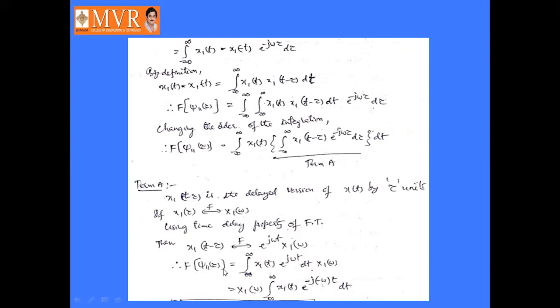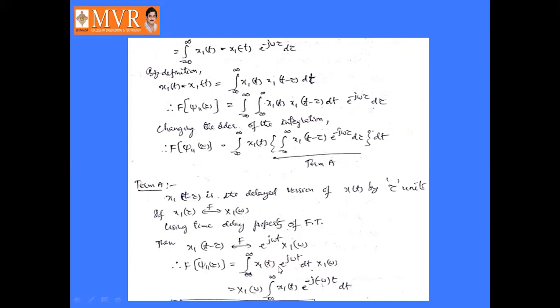Therefore the Fourier transform of j11 of tau is equal to integral minus infinity to infinity x1 of t into this term A, replaced by e power j omega t, into dt, into X1 of omega. So it is equal to X1 of omega, extracted outside.